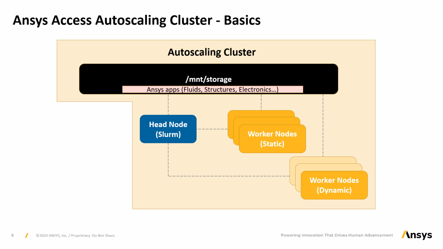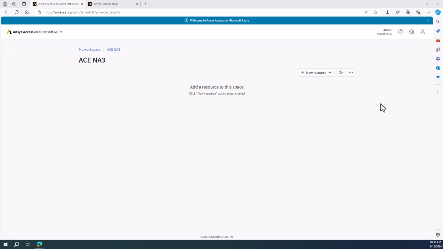In future videos, we'll talk about other components that sit outside the autoscaling cluster and communicate with it. Most important is a Linux VM with a Slurm client for submitting jobs to the autoscaling cluster.